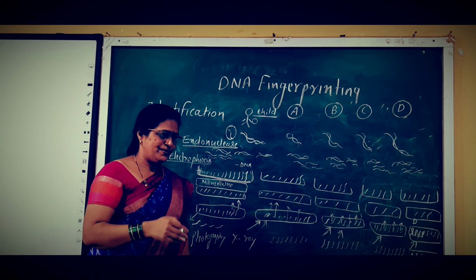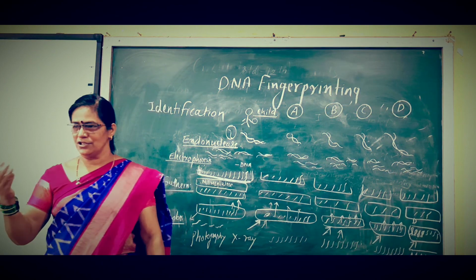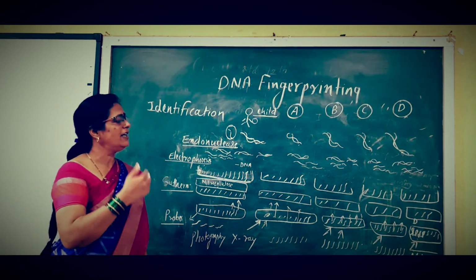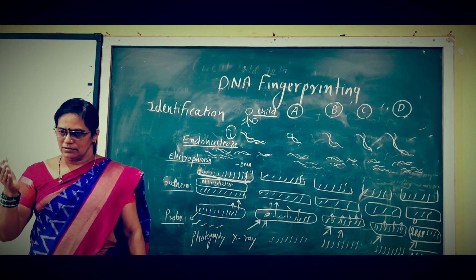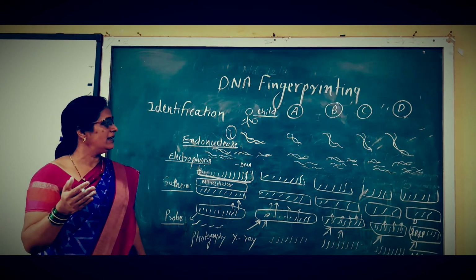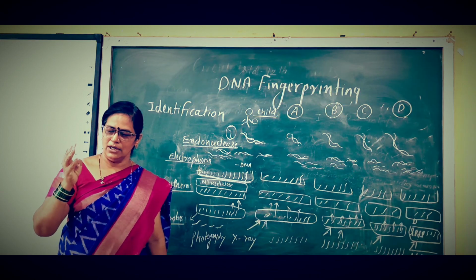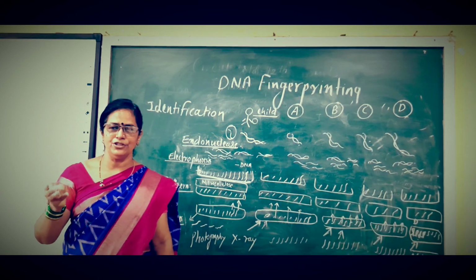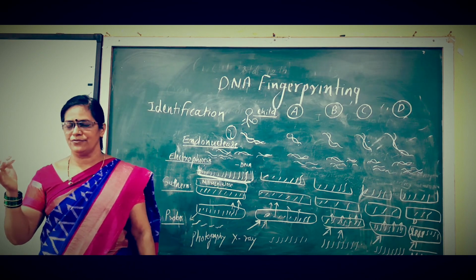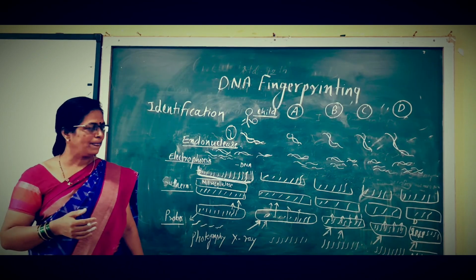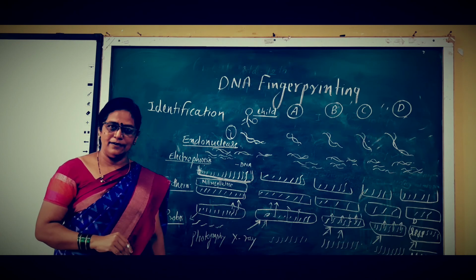So for the synthesis of vaccines and antibodies, DNA fingerprinting can be applied. These are the applications: to identify the orphan child, in crime cases, as well as for vaccines and the synthesis of antibodies.